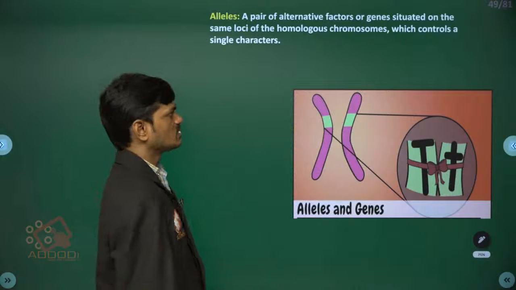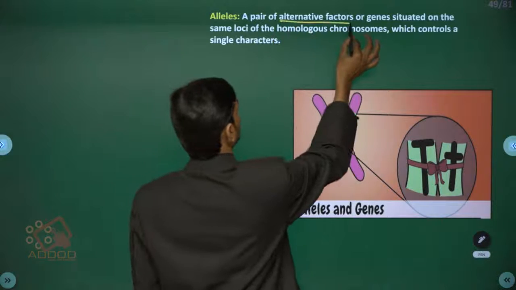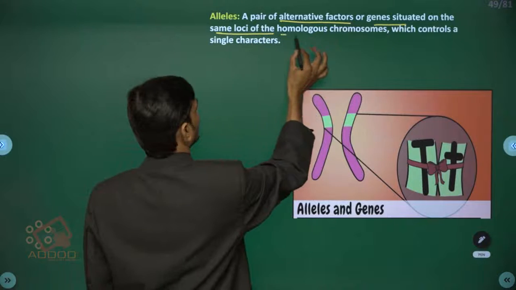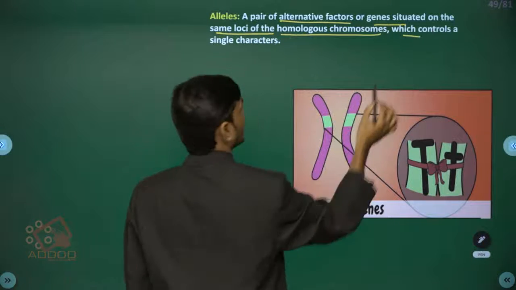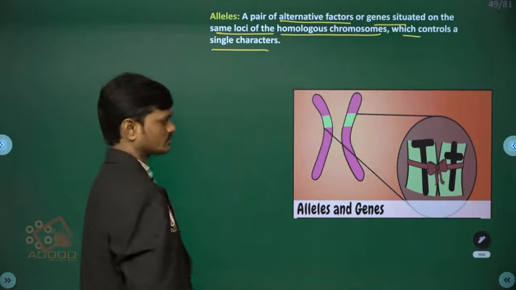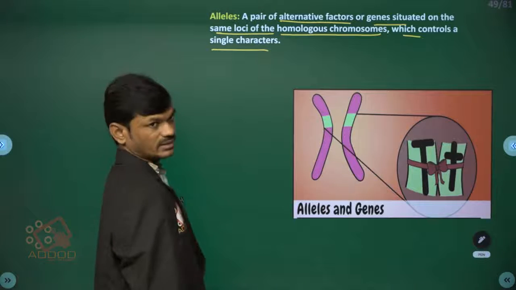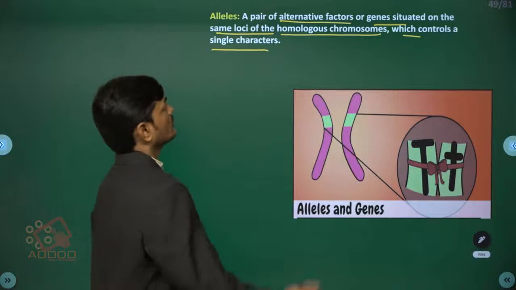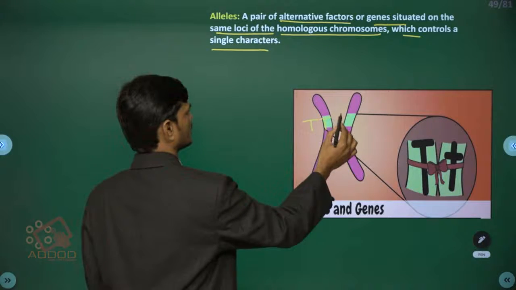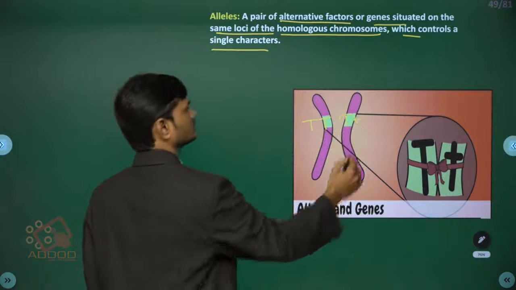Now, alleles. A pair of alternative factors or genes situated on the same loci of the homologous chromosomes and controlling a single character is called alleles. Suppose you can see here capital T, capital T, capital T, small t.